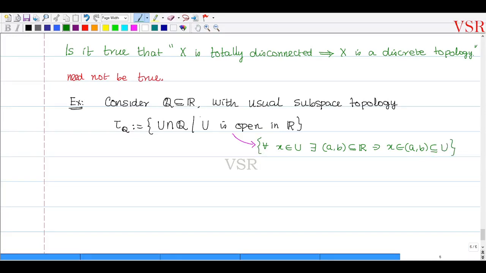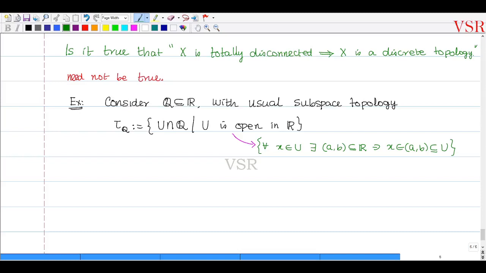U open என்பதற்கு definition: U ல எந்த ஒரு element எடுத்தாலும் அந்த element contain பண்ணி இருக்கிற மாதிரியான ஒரு open interval (a, b) கிடைக்கும், such that x belongs to (a, b) and (a, b) is a subset of U. That is called an open set in R. அப்போ tau Q ல உள்ள element எல்லாம் U intersection with Q, where U is open in R.